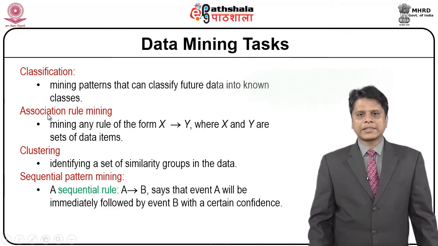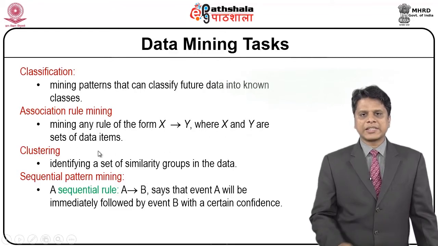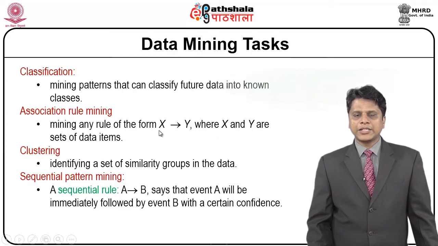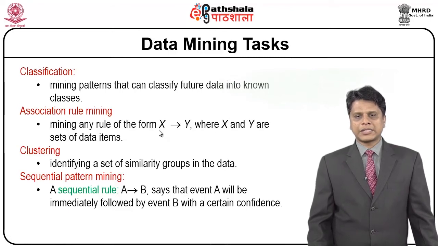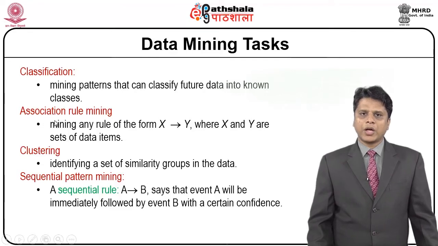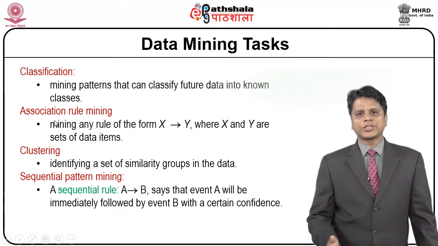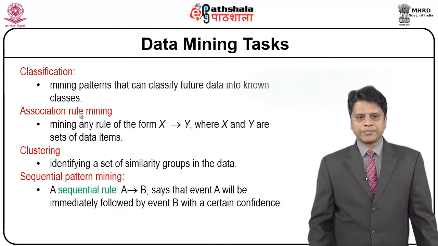The other data mining task is association rule mining, which is nothing but mining any rule of the form X implies Y, where X and Y are sets of data items. As we have seen in the previous example, when a customer tends to purchase cheese and milk, what is the prediction, or the likelihood, that the same customer will buy bread? So we write it like a rule, which we call association rules, which are a combination of multiple data items.